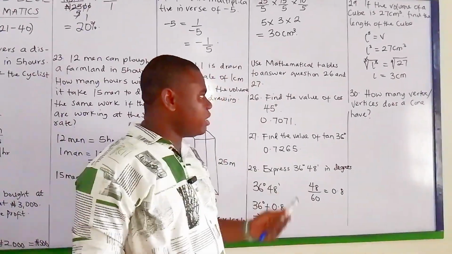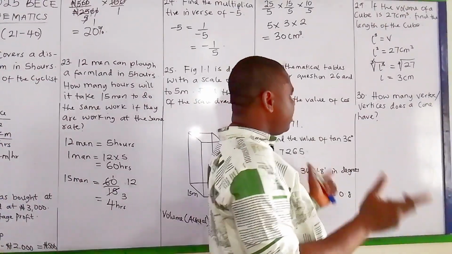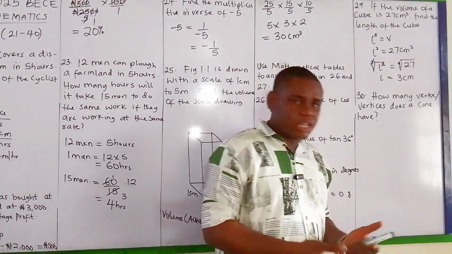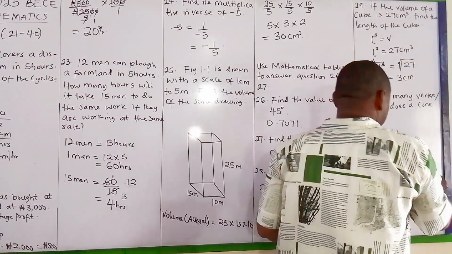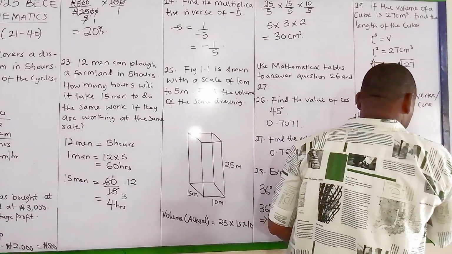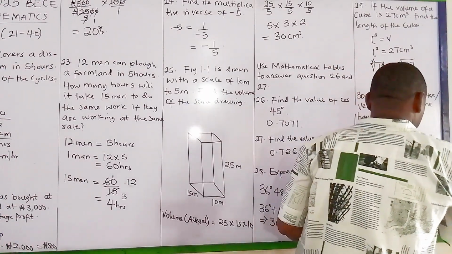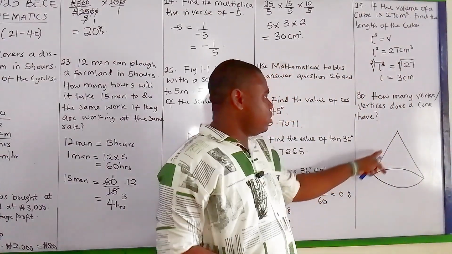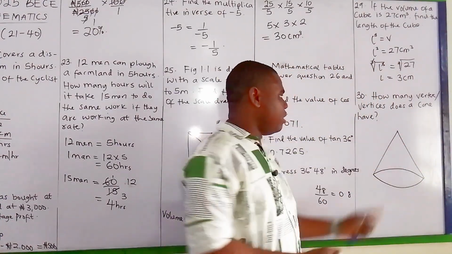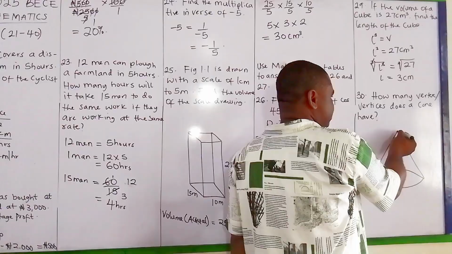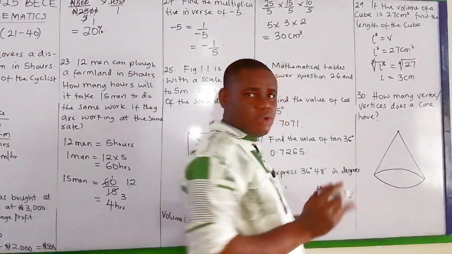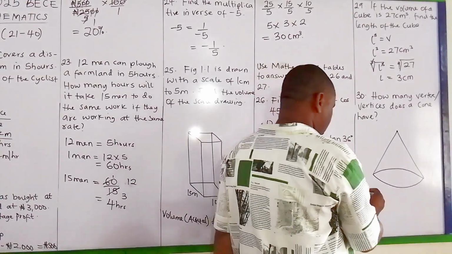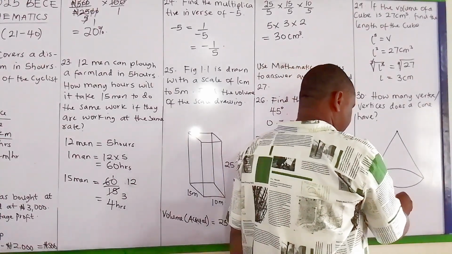Alright, now let's go to number 30. It says, how many vertex or vertices does a cone have? And the cone looks this way. Now, when the two sides meet, that is called the vertex. So in this case, as you can see in the cone, we have only one vertex. So therefore it means that a cone has only one vertex.